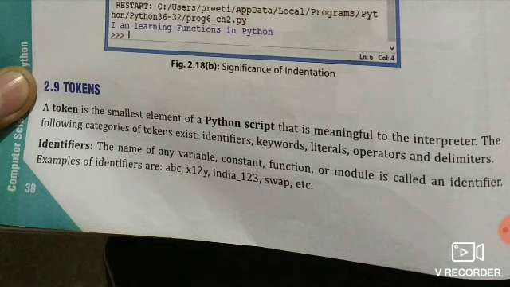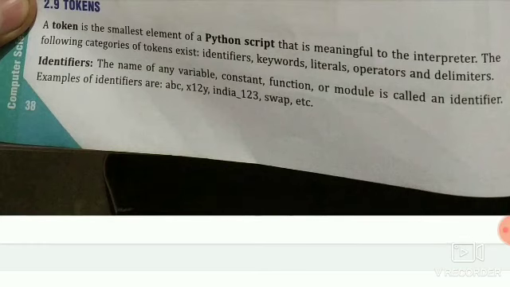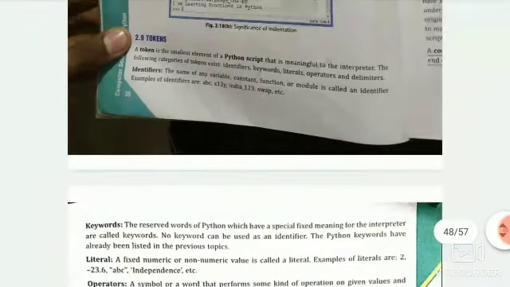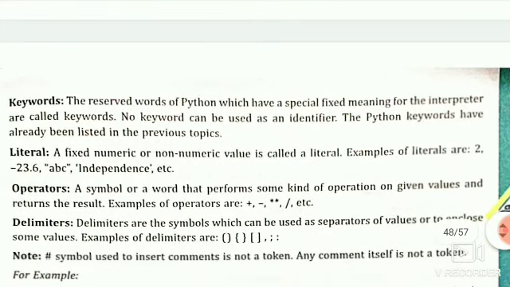Let's see what are identifiers. Identifiers are the names of variables, constants and functions. By using these identifiers we can identify them. Our module is also called an identifier. Examples of identifiers are ABC, X12Y, India_score_123, swap, etc. It doesn't start with any number, and it doesn't have any special characters or any space in between them.